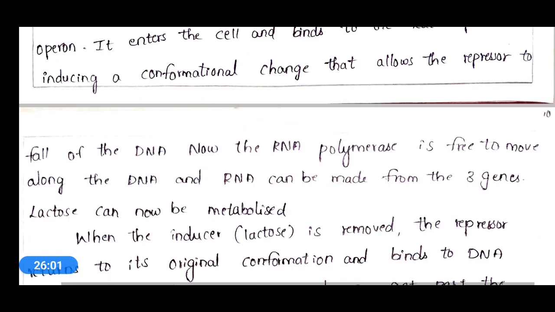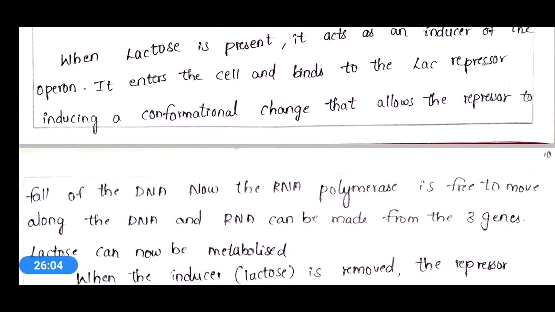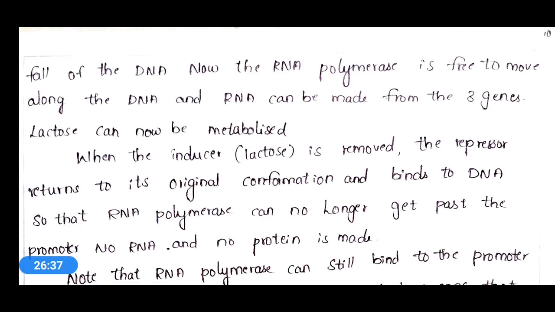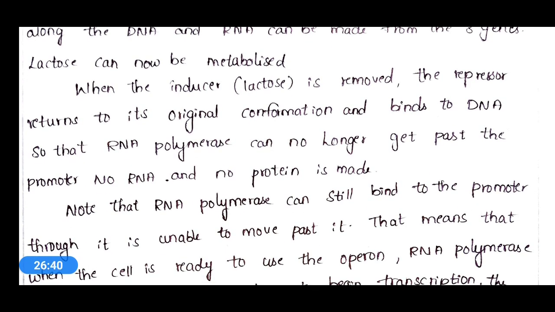If the lactose is present, what will happen? It will enter the cell and it will bind to the lac repressor and induce a conformational change, and the repressor will fall off the DNA, and now RNA polymerase will be free to move and this will transcribe DNA into RNA. Okay, RNA can be made from the three genes of lactose and this lactose will be metabolized. In the absence, there will be no RNA and no protein.